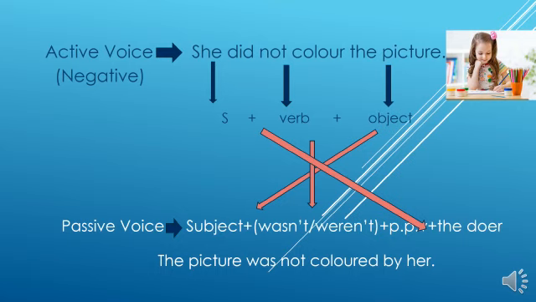Then you use was. Here this is a negative sentence, so you have to use not. Then the past participle verb is colored. Infinitive is color, and the past participle is colored. Here the subject becomes the object. Subject is she. The objective pronoun of she is her. So the answer is: the picture was not colored by her.